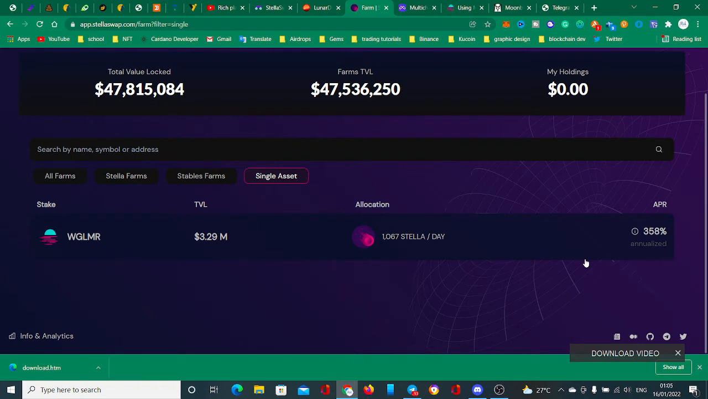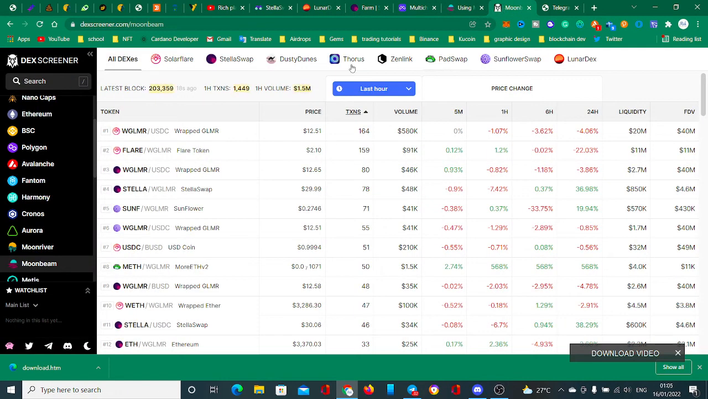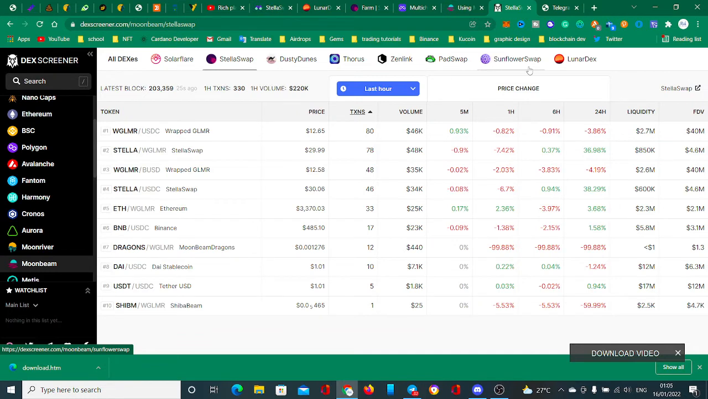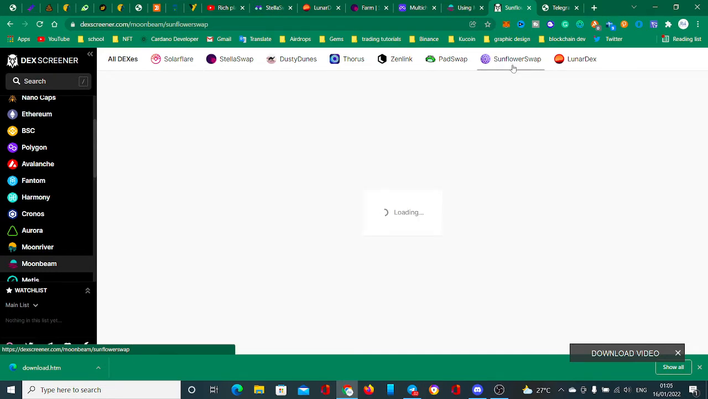And this project has a lot of prospects because these are the DEXs. These are the first DEXs on the Moonbeam network, like your BSC. And understand that, as I showed you, there are several of them here. So the ones that are doing well right now are Stellar Swap, the one I'm voting for, Solar Swap, and Sunflower Swap.